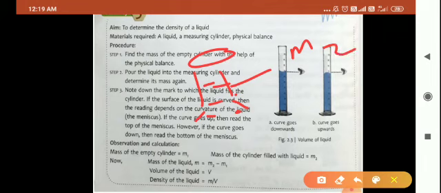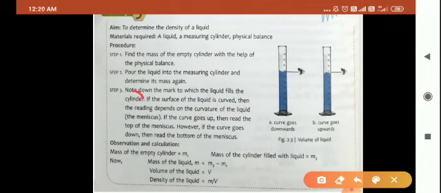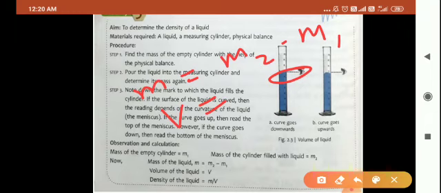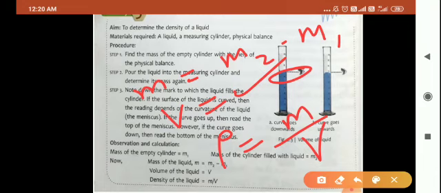Now if you have to find the mass of the liquid, then mass of the liquid small m is equal to m2 minus m1. Again that difference will give the mass of the liquid. From where you will get the volume? Volume you will simply read from the cylinder in which you have collected that liquid. And then at last you can apply the formula density rho is equal to small m upon capital V. So this is the method of finding the density of a liquid.